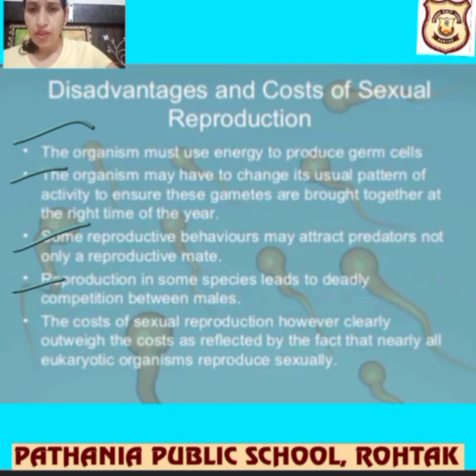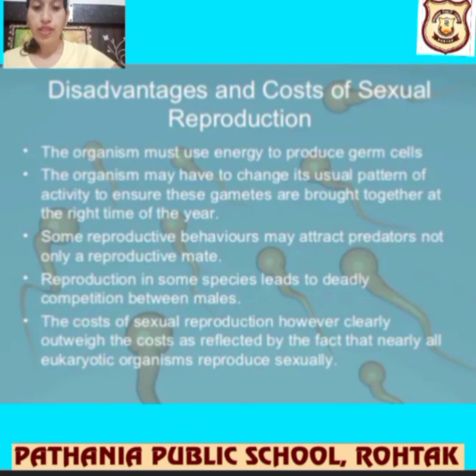Okay, and the cost of sexual reproduction, however, clearly outweighs the cost, reflected by the fact that nearly all eukaryotic organisms reproduce sexually. We started in the last chapter cell, prokaryotic and eukaryotic. I think you remember this term, eukaryotic organisms. Only sexual reproduction takes place in eukaryotic cells, which have a well-defined nucleus, right?